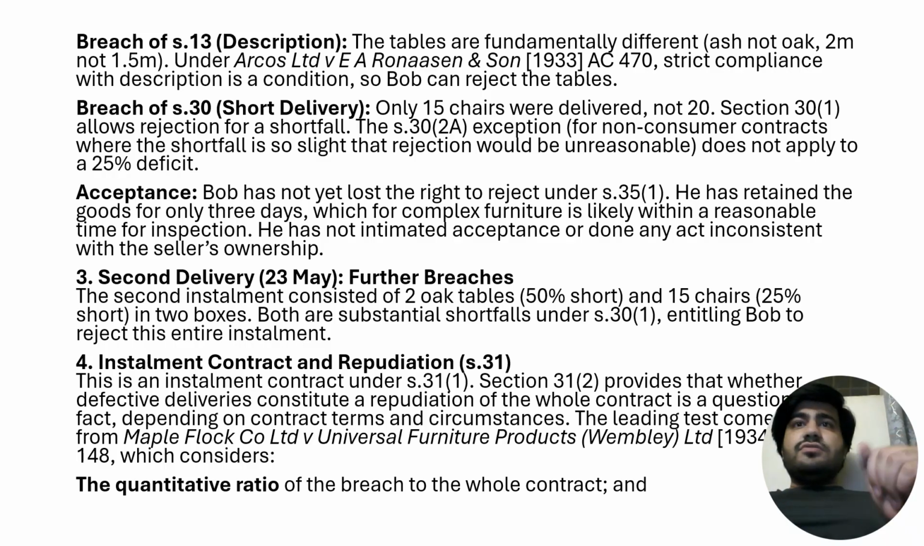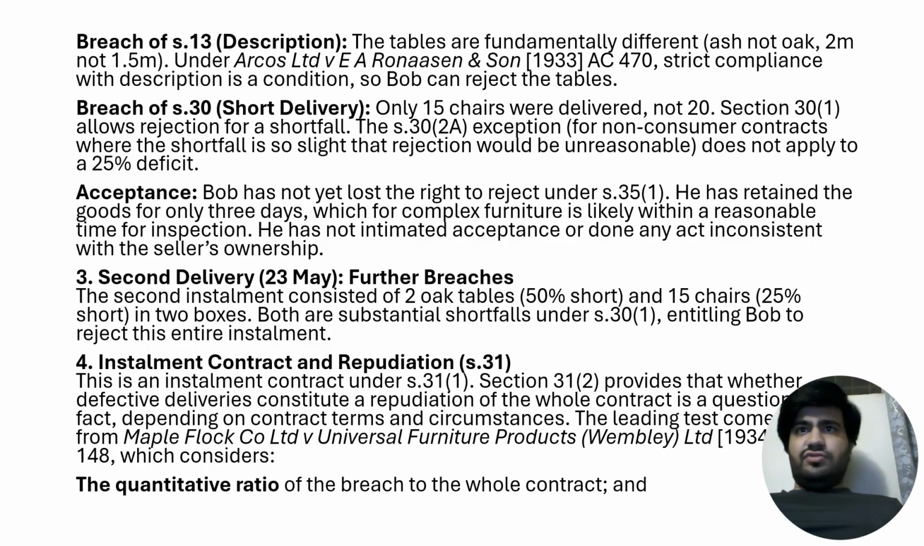So, the second delivery, on 23rd May, had further breaches. The second installment consisted of 2 oak tables, 50% short, and 15 chairs, 25% short, in 2 boxes. Both are substantial shortfalls under section 31, entitling Bob to reject this entire installment.